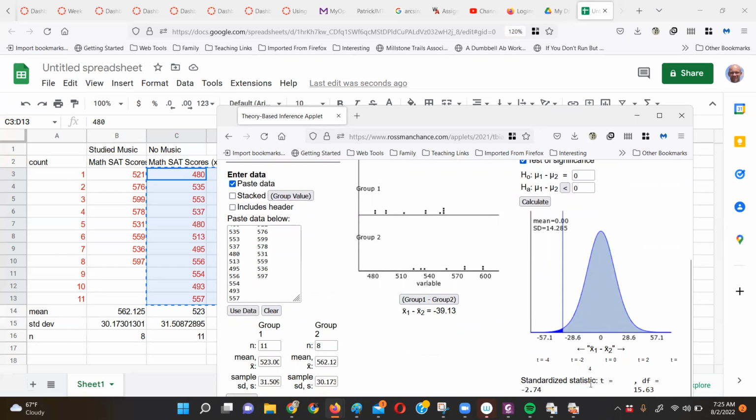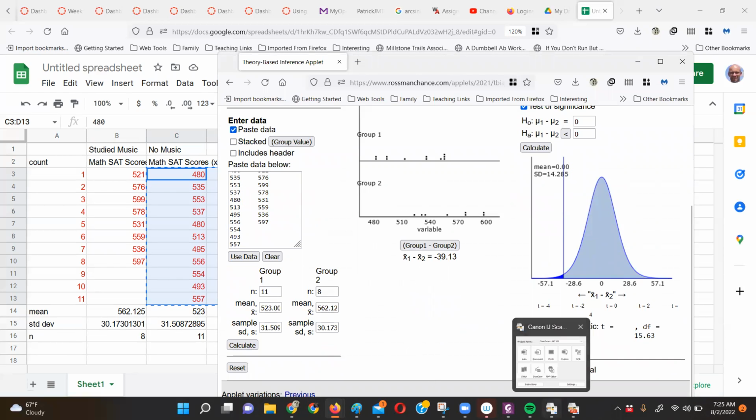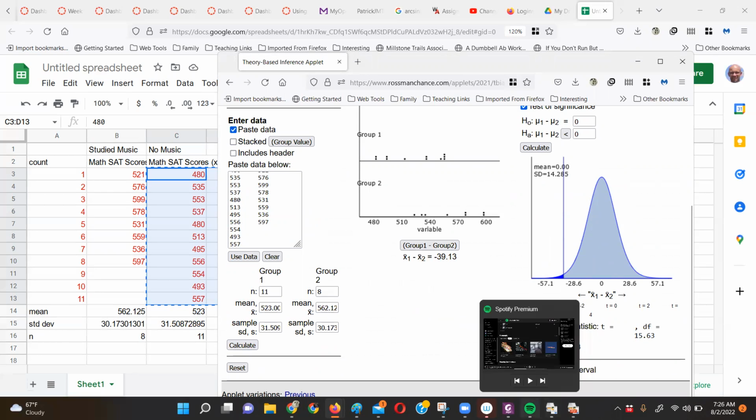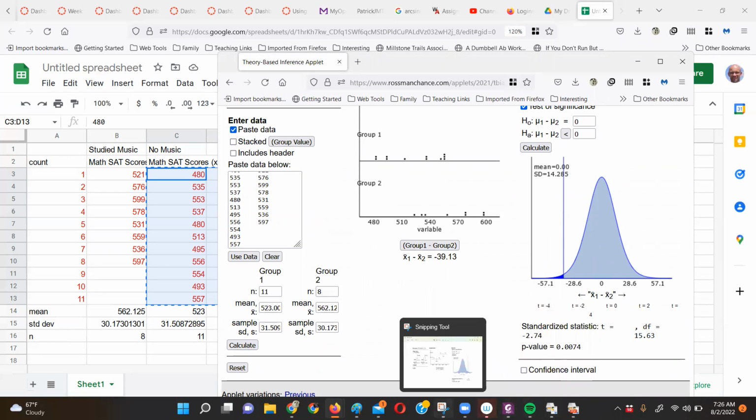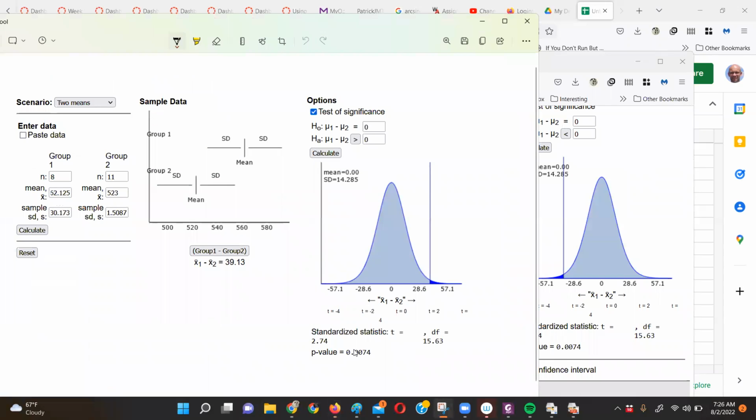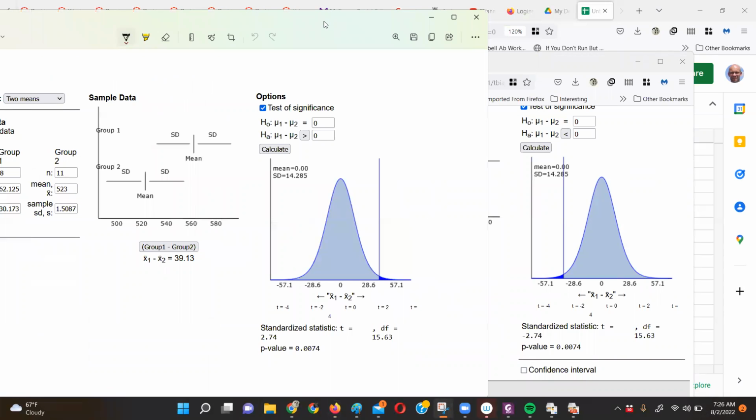So 2.74. Okay, and 0.0074. That looks like what, see what was the real, okay, so that does give us the right answer, except it's reversed, right? Because the claim is that the people with music have a higher average than the people without music, that SAT average, without music, that they didn't study music, and it's given us the right values. It's just that the z-score is reversed to what WebAssign is looking for.